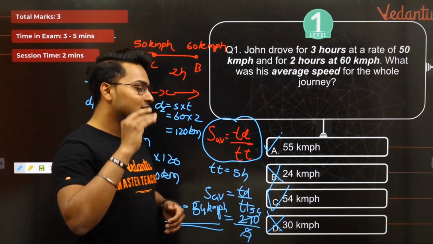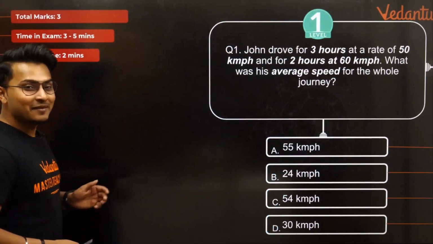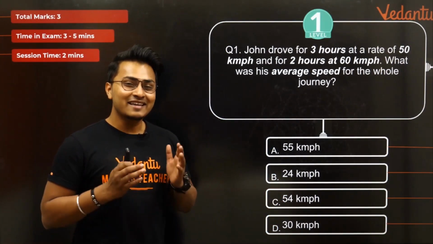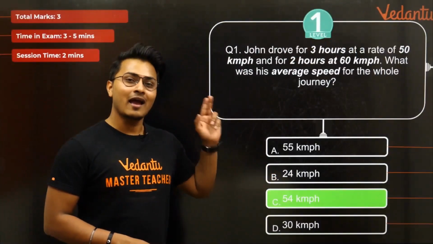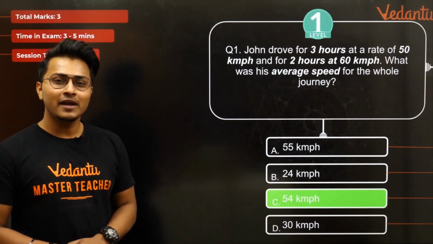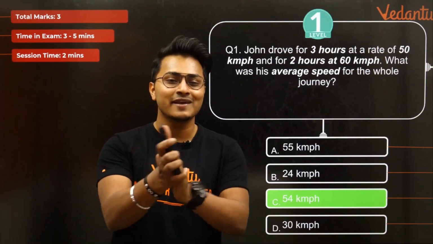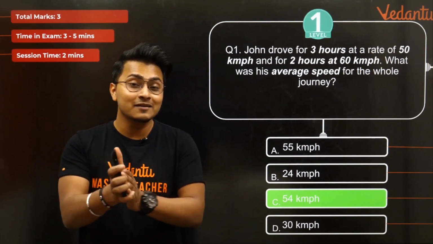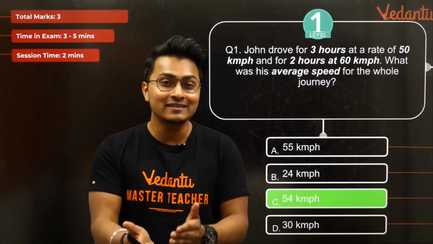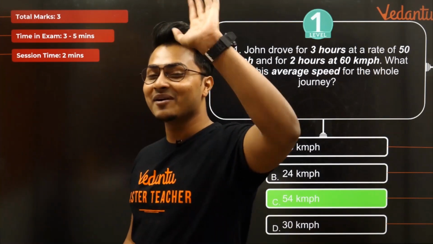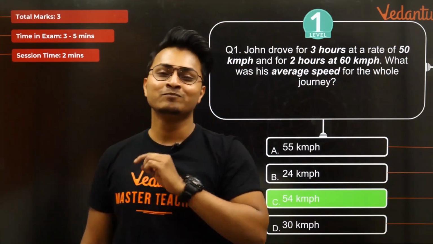Correct? Awesomely well done, guys. You guys are superbly cool. Let's see whether after so much effort our answer is correct. Let's check. And that's damn correct. 54 kmph is the correct answer. Congratulations to everyone who was able to give me the answer without my help and who was able to get the answer with my help. High five to each and every one of you. That is super amazing. Good job, guys.